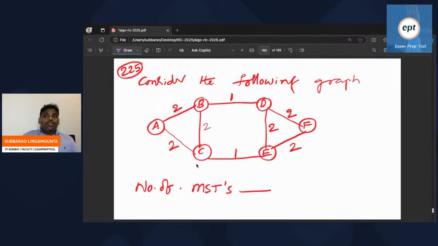Question number 225. Try. What is the answer for this?